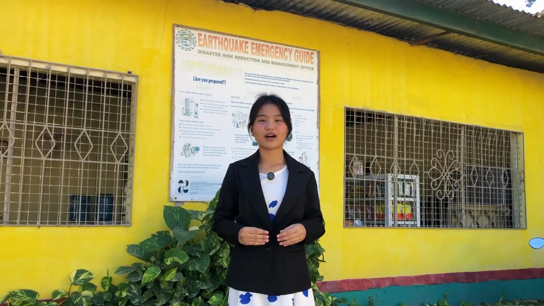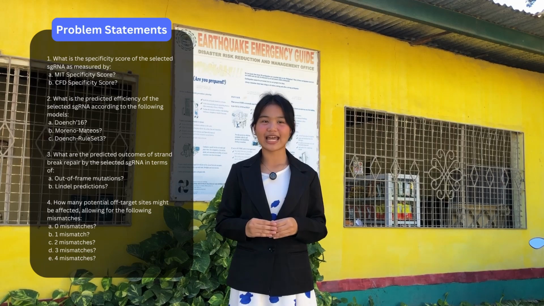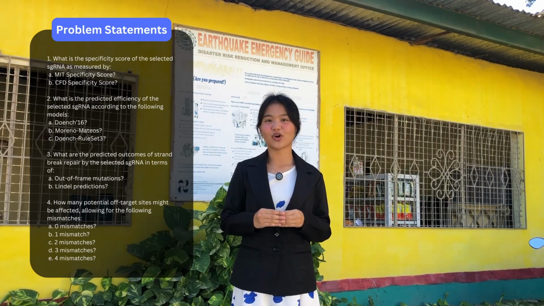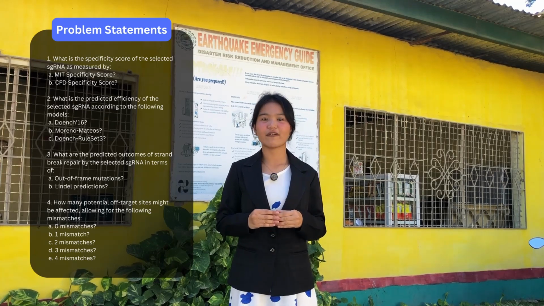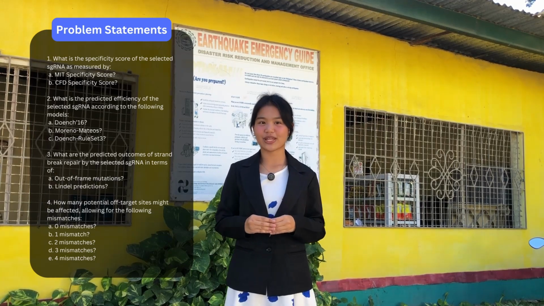Now let us proceed with the following problem statements. 1. What is the specificity score of the selected sgRNA as measured by A. MIT specificity score, or B. CFD specificity score? 2. What is the predicted efficiency of the selected sgRNA according to the following models? A. Lawrence 16, B. Moreno-Matos, or C. Lawrence rule set 3.